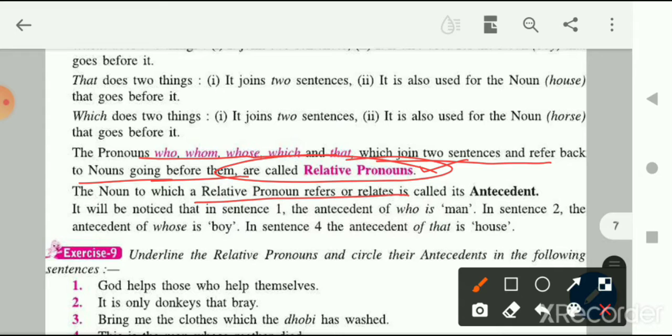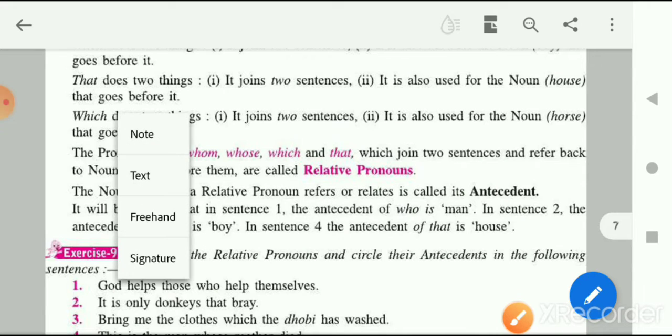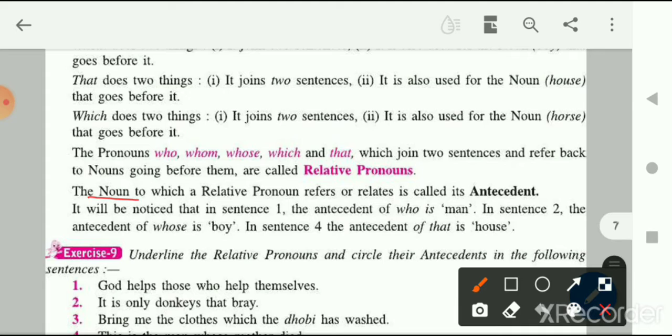The noun to which the relative pronoun refers or relates is called the antecedent. Okay, I hope you all understood this part.